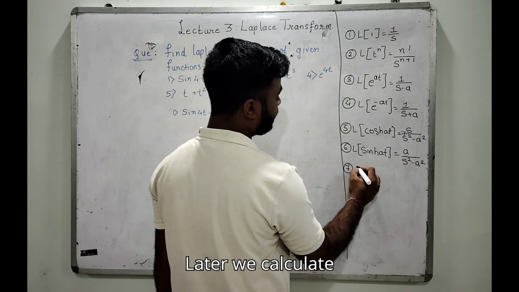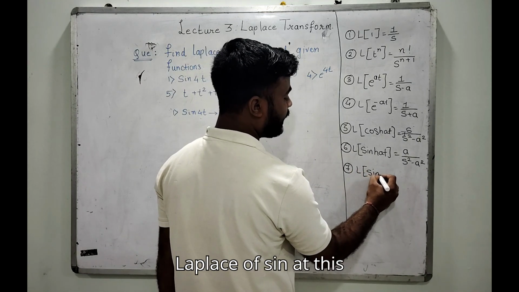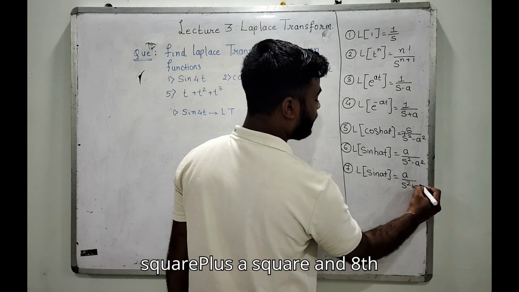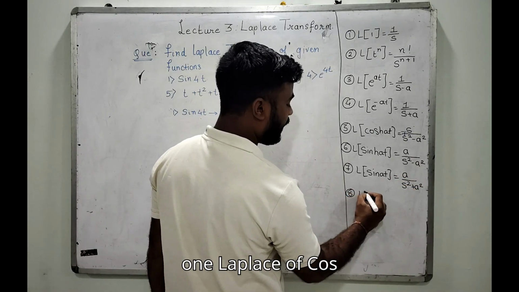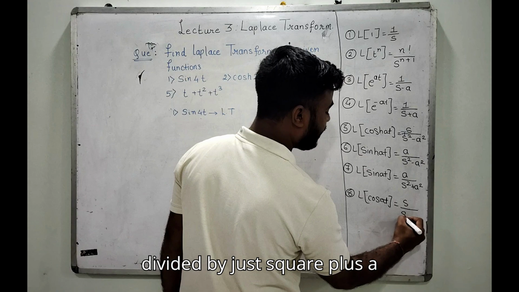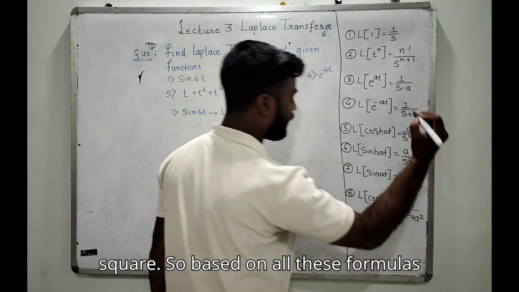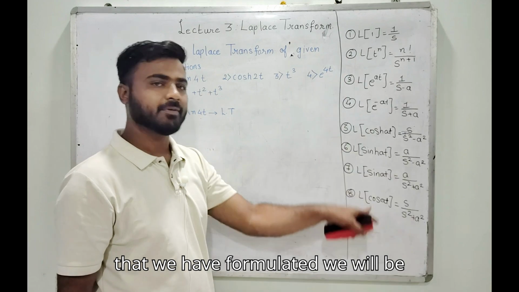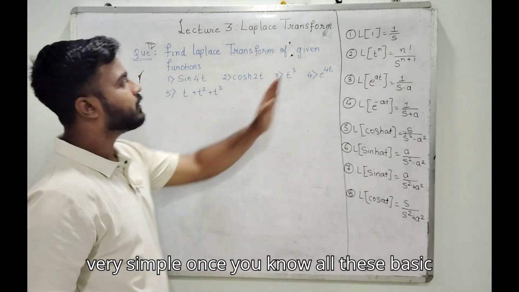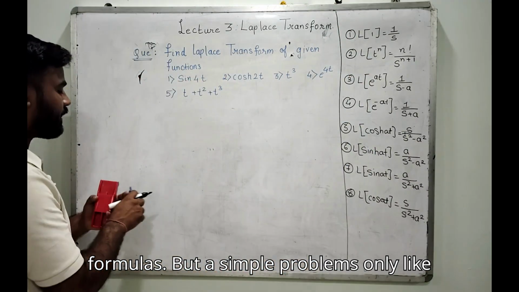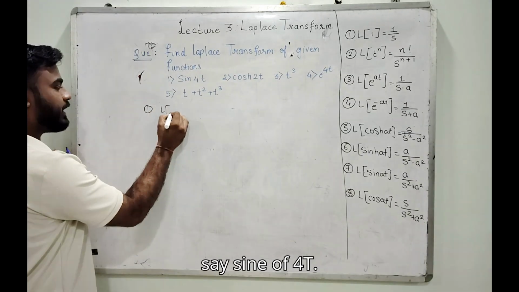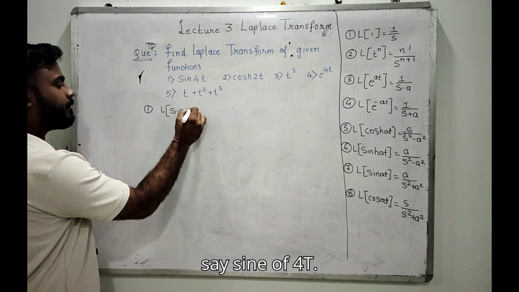Later, the ones I asked you to calculate: Laplace of sin at is a divided by s square plus a square, and Laplace of cos at is s divided by s square plus a square. So based on all these formulas that we have formulated, we will be solving these problems, and this looks very simple once you know all these basic formulas. These will be very simple problems.